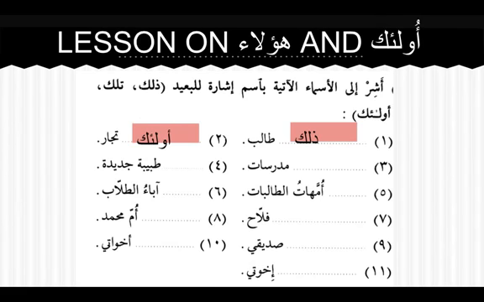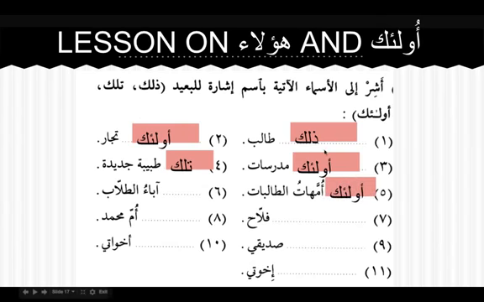Mudarrisatun, again ulaika, because for masculine and feminine plural it is the same, ulaika. Tabibatun, if it is singular it will be tilka. We need to get used to using these demonstrative pronouns: dhalika, tilka, ulaika. Ummahatu, ulaika. Talibatu, again ulaika. Aba'ut-tullabi, ulaika.